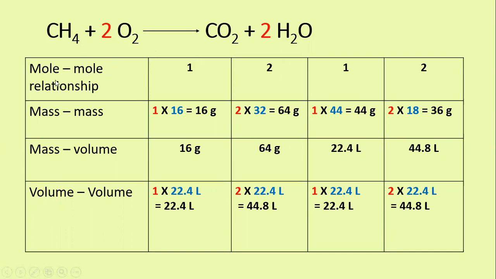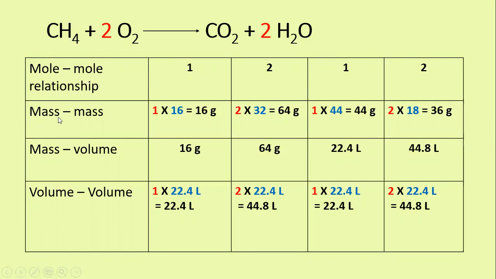In the first, the mole-mole relationship, we have to find the moles on both the reactant and product sides. On the reactant side, 1 mole of methane reacts with 2 moles of oxygen, so I am writing 1, 2 here, and on the product side, 1 mole of carbon dioxide and 2 moles of H2O, right? So this is said to be the mole-mole relationship.